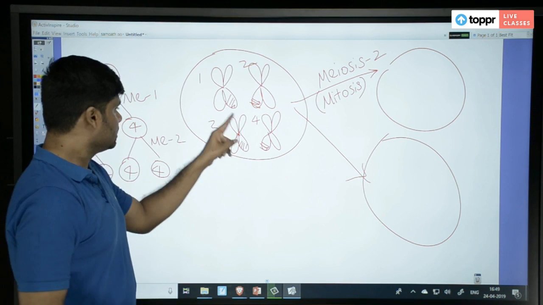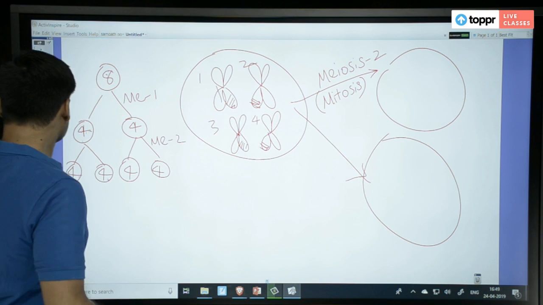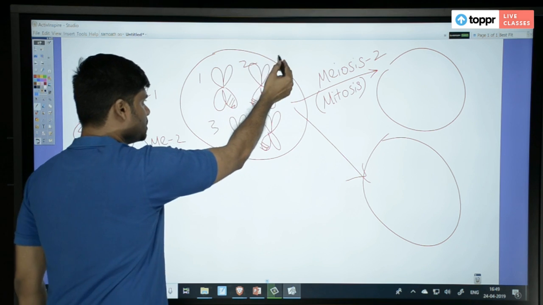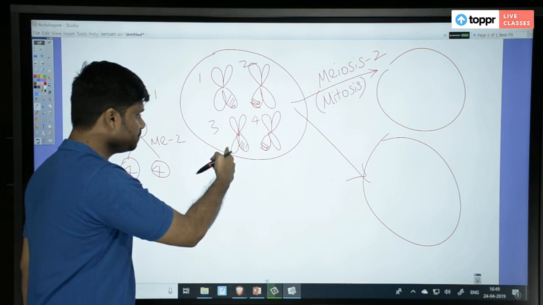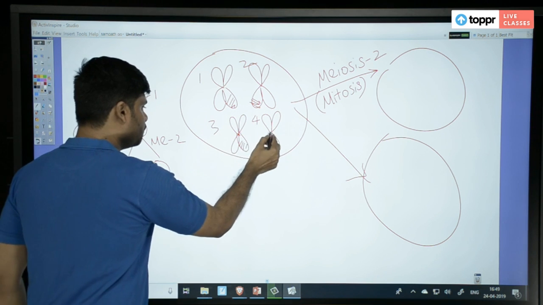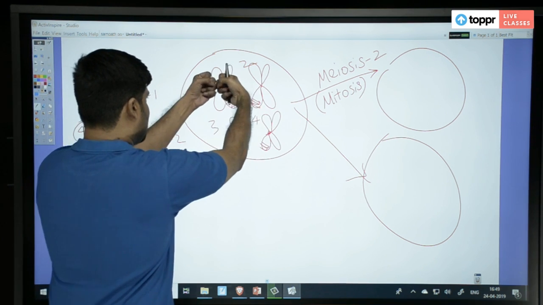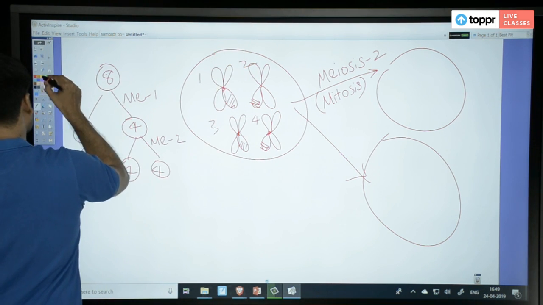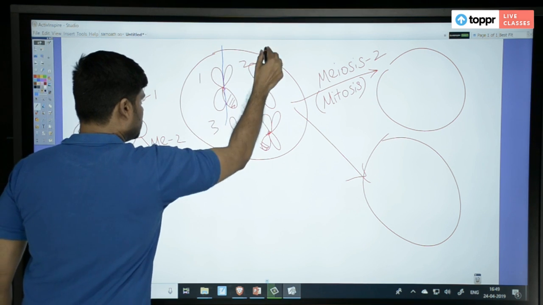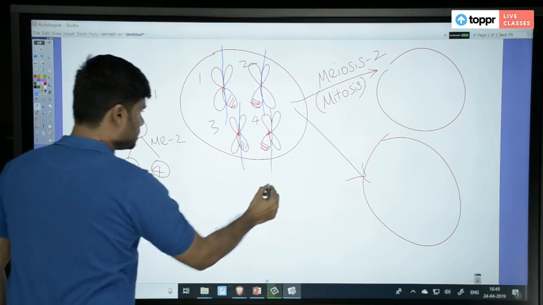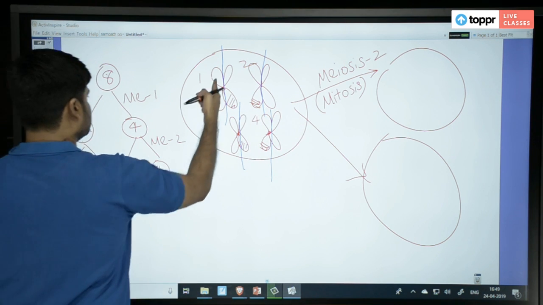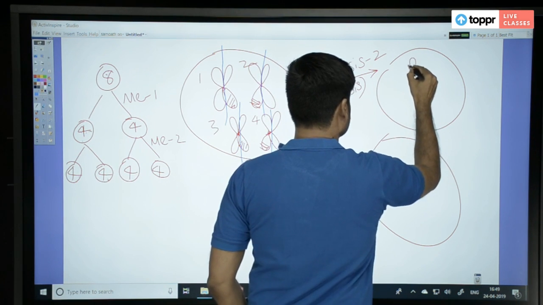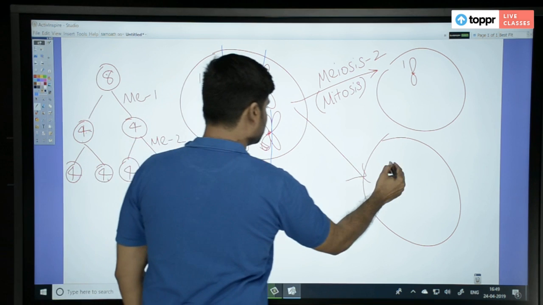But it has 2 types of chromatids. See, one is a pure chromatid, one is a recombinant chromatid. One is a pure chromatid, one is a recombinant. Here also pure, recombinant, pure, recombinant. Now, when the centromere splits into 2, I split like this into 2. Now you see what is going to happen. This chromatid, the pure chromatid, will go here, let us say, for chromosome 1. This recombinant will go here.